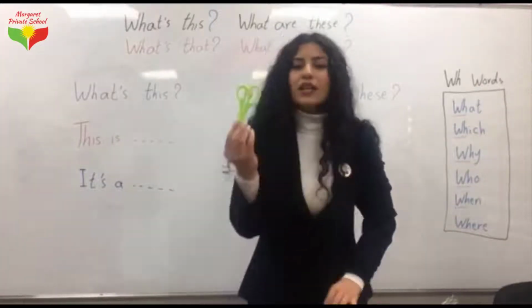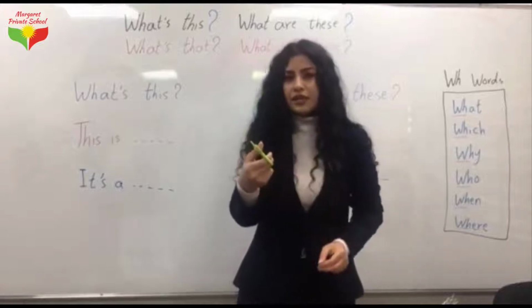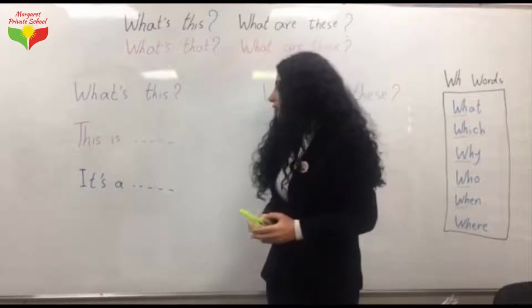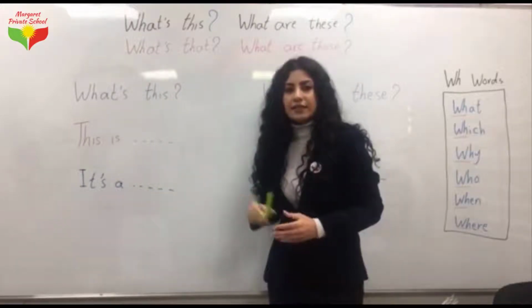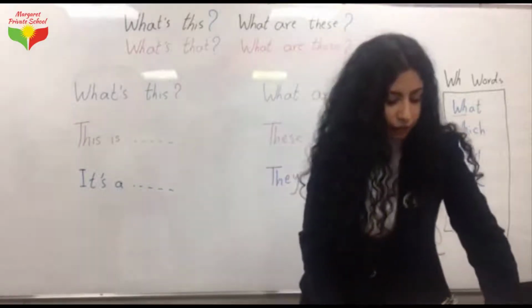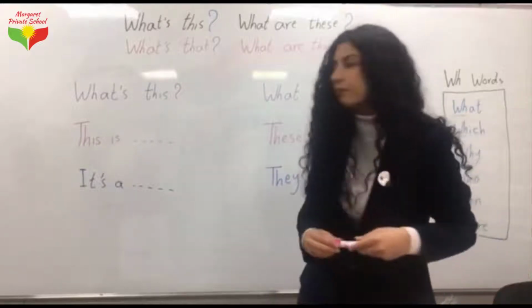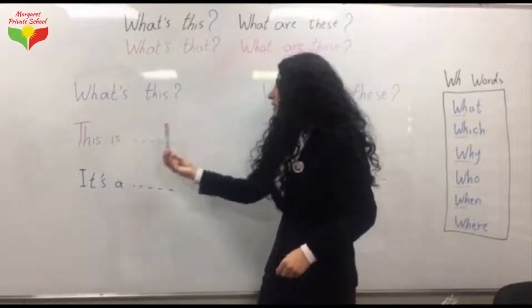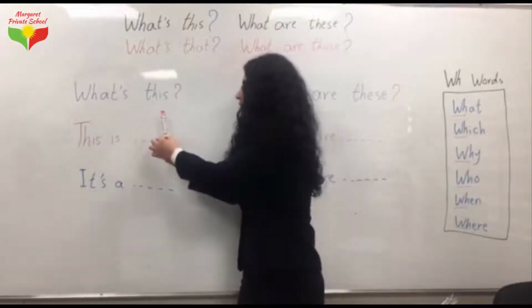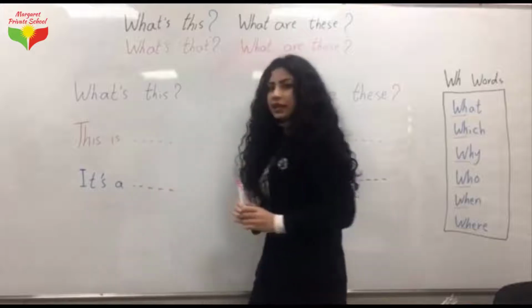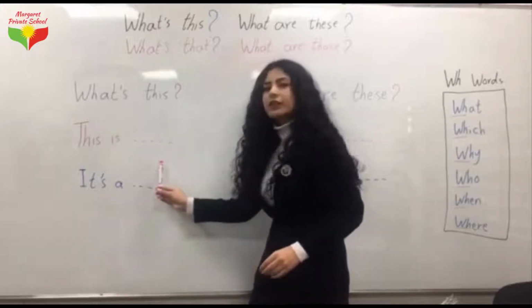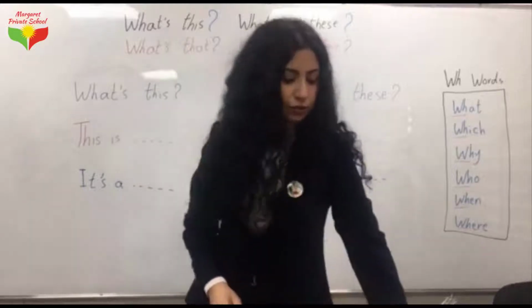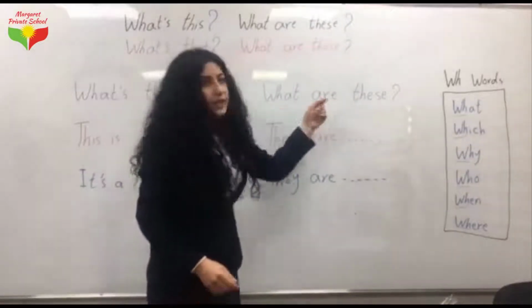Okay. What's this? We can say this is a Caesar. We can also say it's a Caesar. Another example. What's this? This is a marker. We can also say it's a marker.